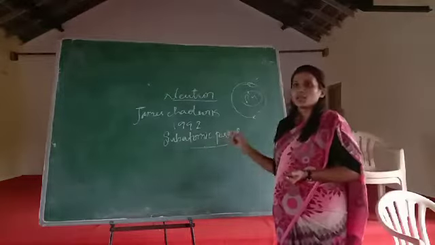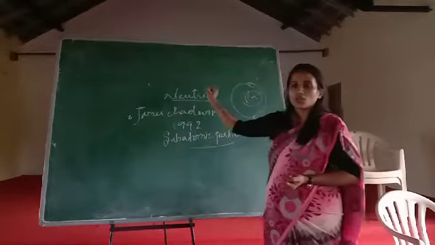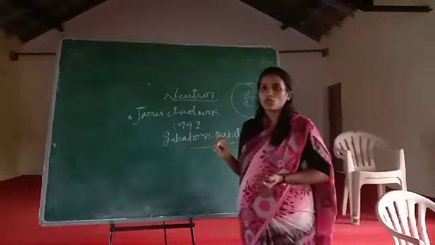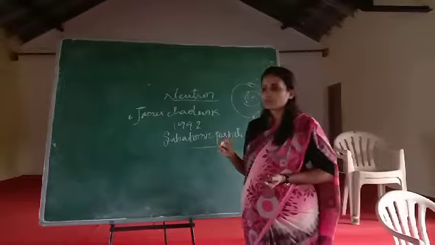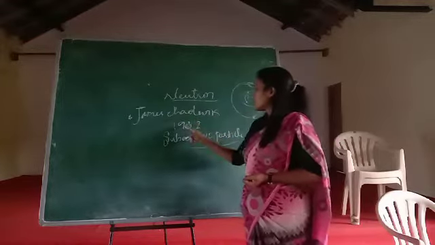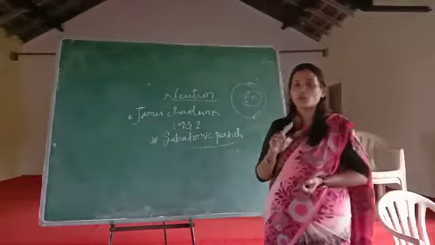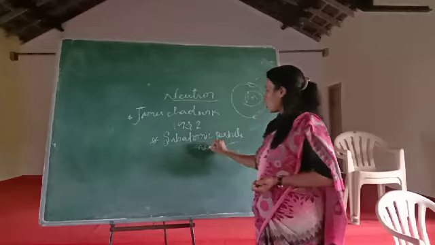Yes, see here. James Chadwick discovered the neutron in the year 1992. It's 1932. Okay. 1932.